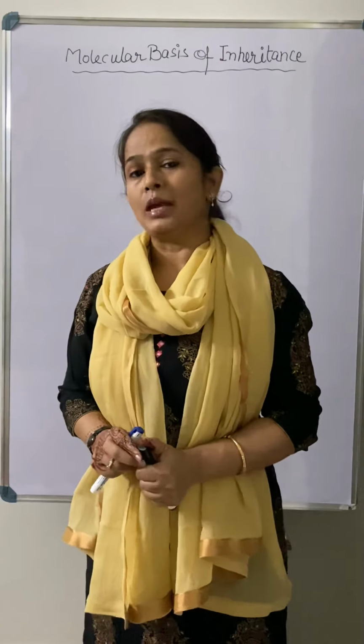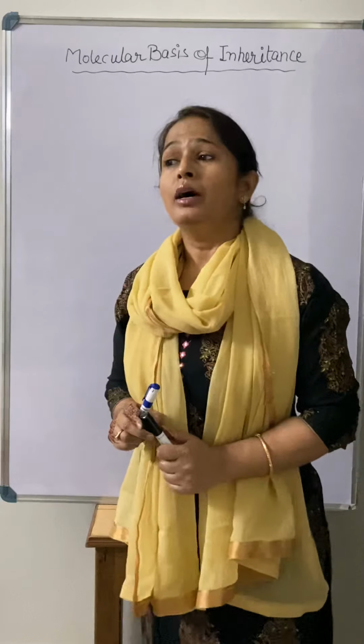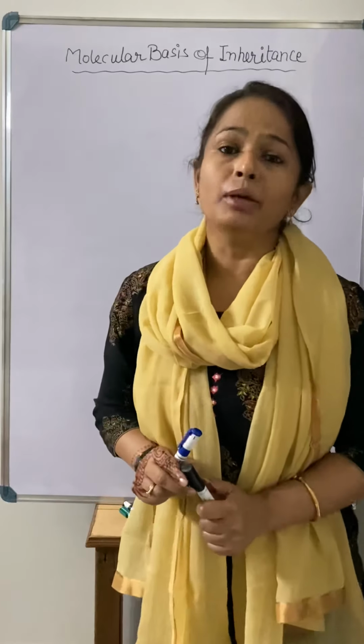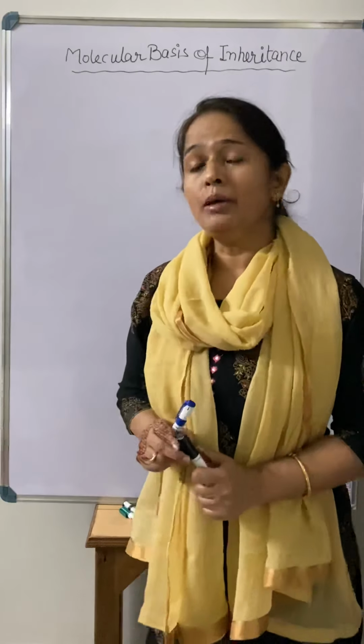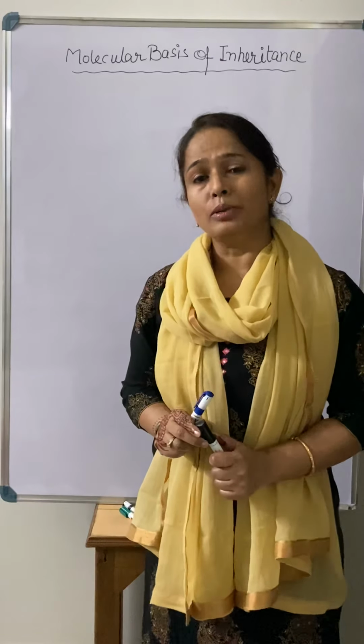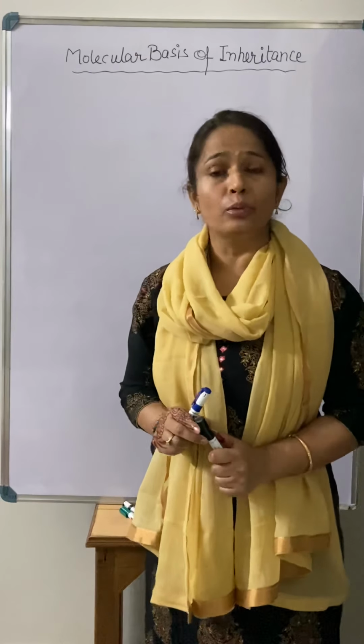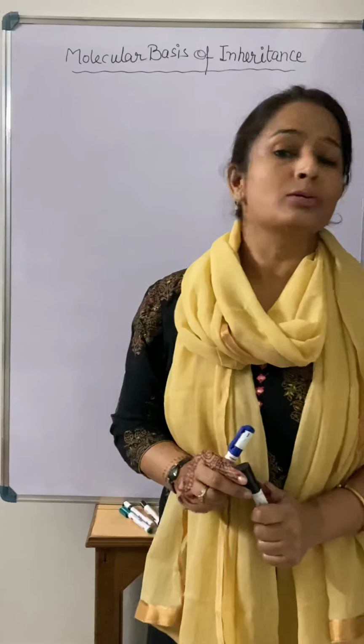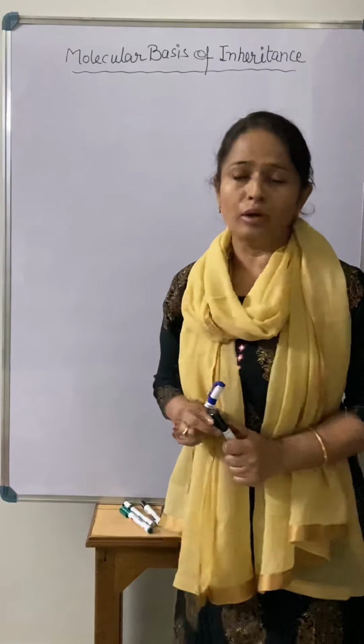So children, what happened when Mendel proposed his laws and other derivations, the other scientists who were concerned with Mendel's experiments were not in agreement somewhere, and some of the experiments deviated from Mendel's laws also. When Mendel proposed his laws, he told us about factors as the basic unit that passes information from parents to the offspring. You all know that very well.